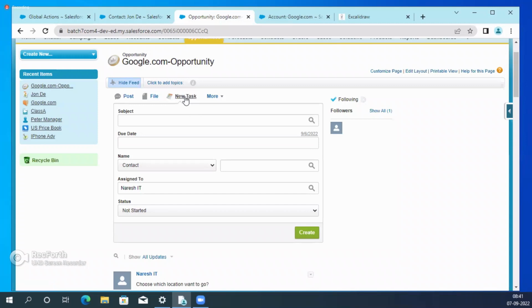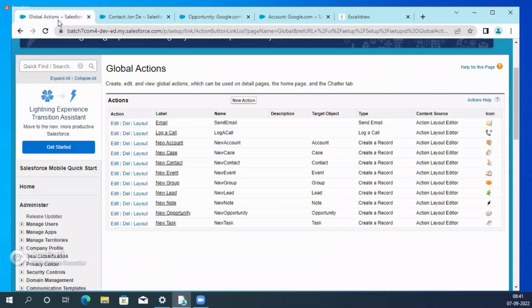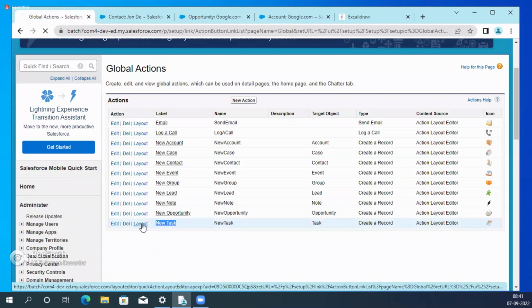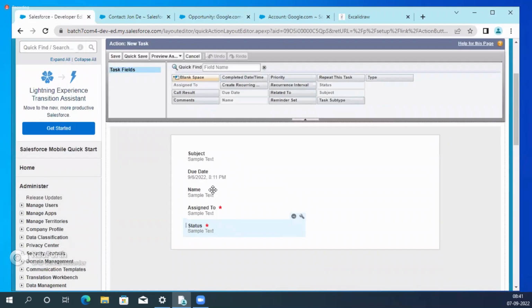So it is in the P track, it is there. That means it is a global action. How do you know it is a global action? The new task is available for all the objects. So that's the reason it is a global action. So then go to the global action and check, oh, this is a new task, a global action.